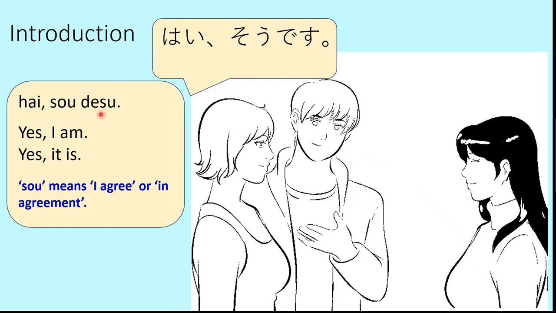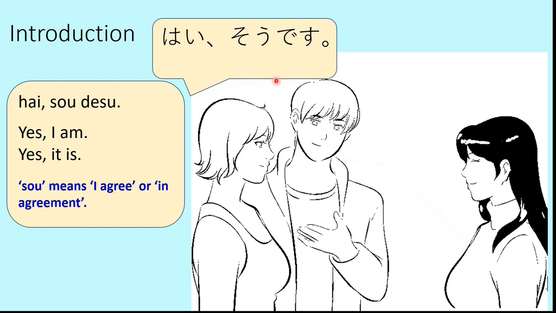And this we already know, it's the to be verb, which may be am, is, are. So in this way, so desu means I am or it is. That means yes, I am an Indian. Hai, so desu, yes, it is, or yes, I am.